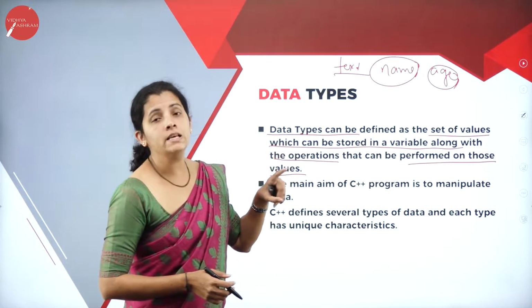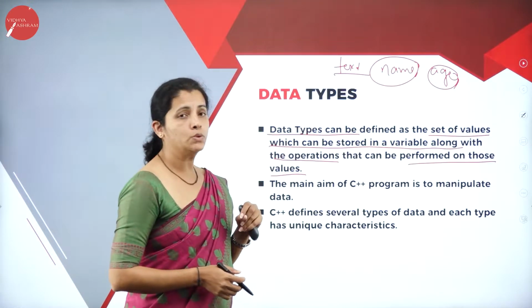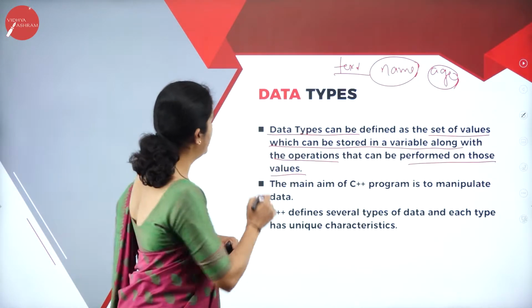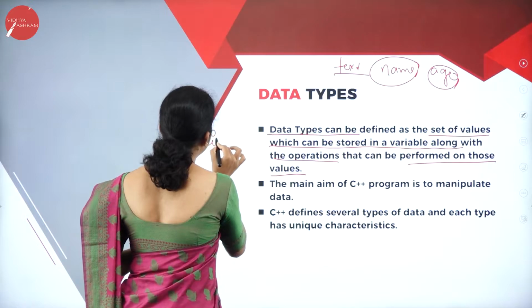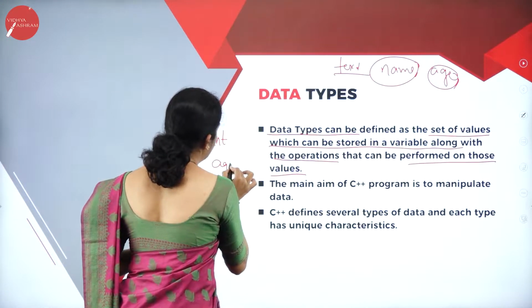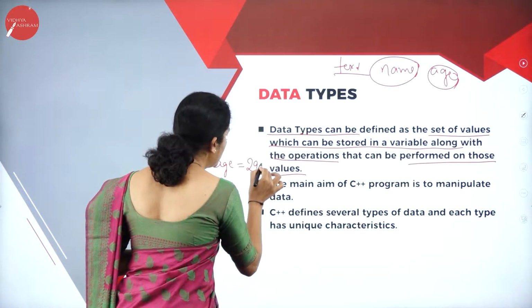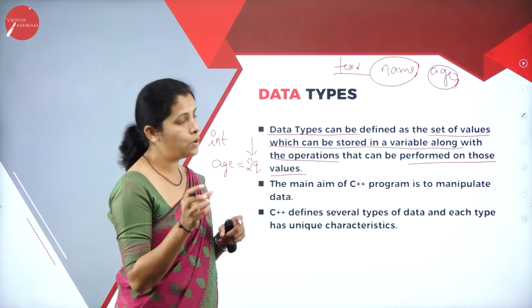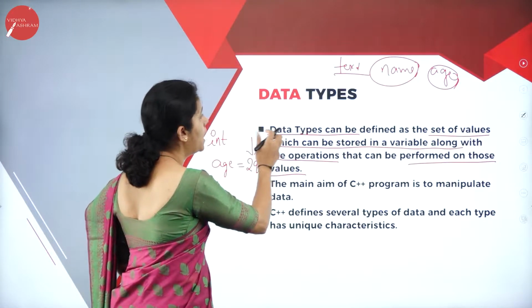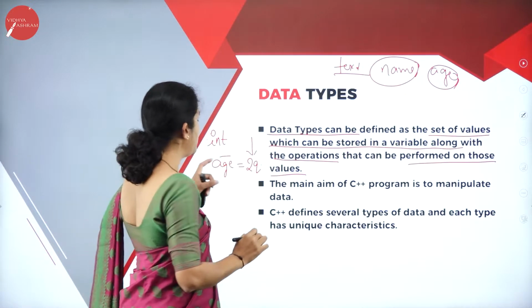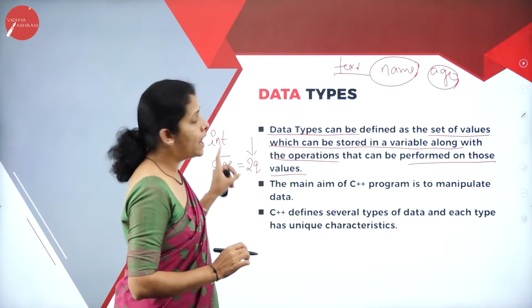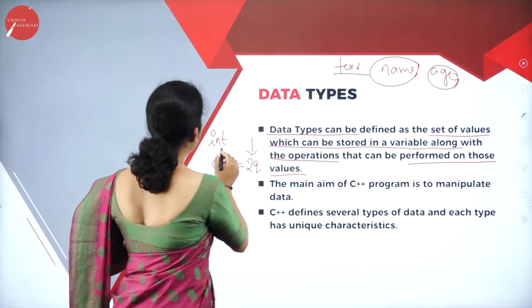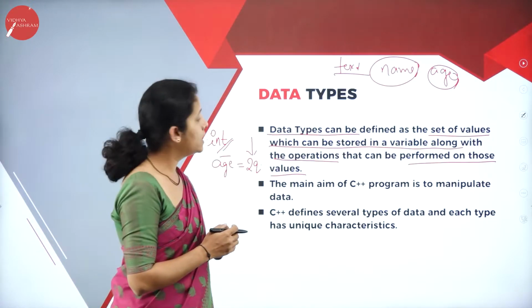It is nothing but the set of values that is stored in the variable. Example, think that int age equal to 29. So here 29 is the value, and I'm going to store it in the variable called age, and it's of type number. To represent number, I'm going to use the integer data type.